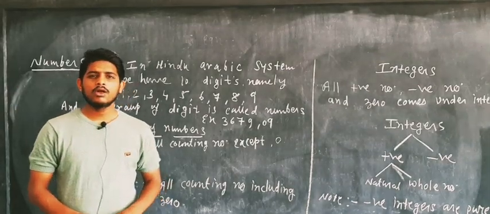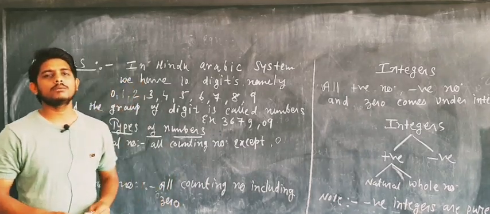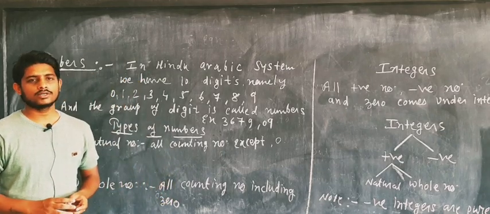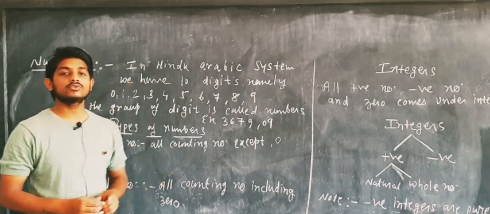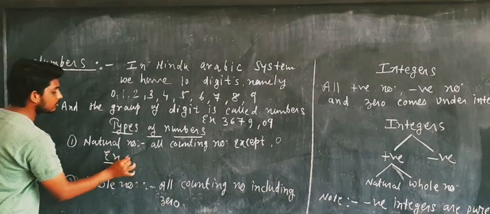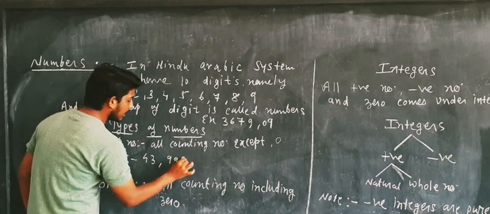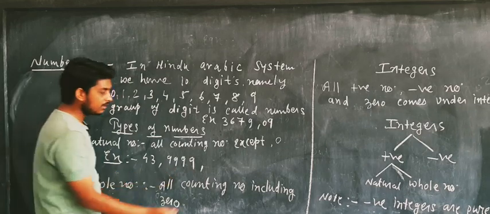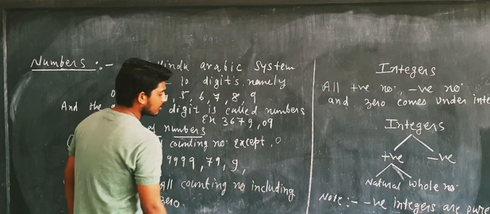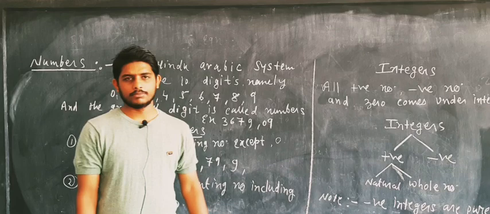What is a natural number? All counting numbers which are used to count, except 0, are called natural numbers. Some examples I am going to write here: 43 is a natural number, 9999 is also a natural number, 79 is also a natural number, 9 is also a natural number. These are some examples of natural numbers, and these are all counting numbers.